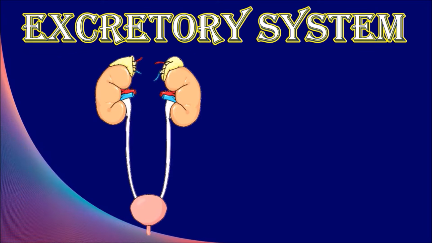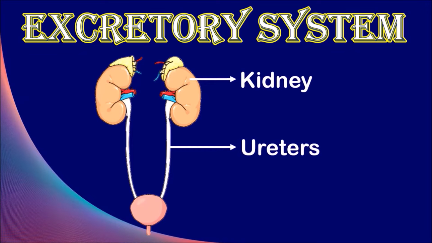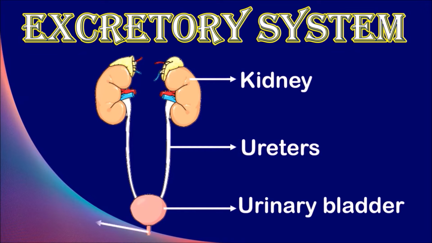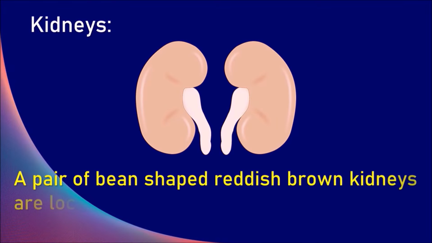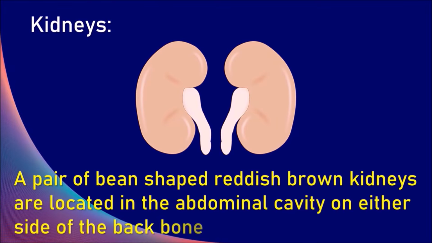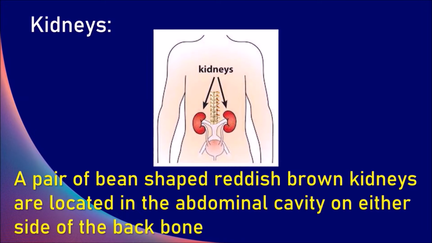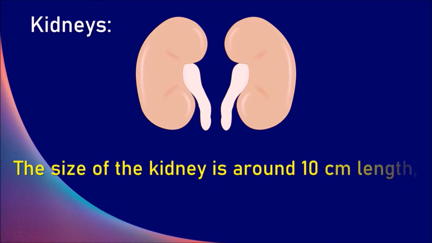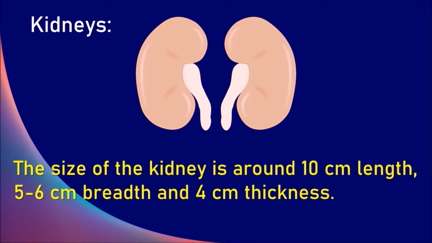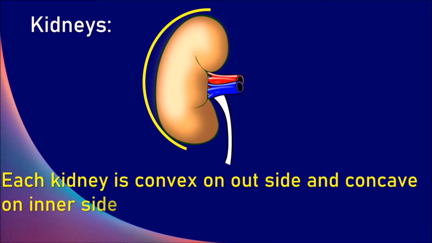In human being, excretion majorly occurs through the urinary system or excretory system, consisting of a pair of kidneys, a pair of ureters, urinary bladder and urethra. Let us learn each part in detail. Kidneys. In human beings, there is a pair of bean-shaped reddish-brown structures in the abdominal cavity on either side of the backbone. The size of the kidney is around 10 cm length, 5 to 6 cm breadth and 4 cm thickness. Each kidney is convex on its outside and concave on the inner side.